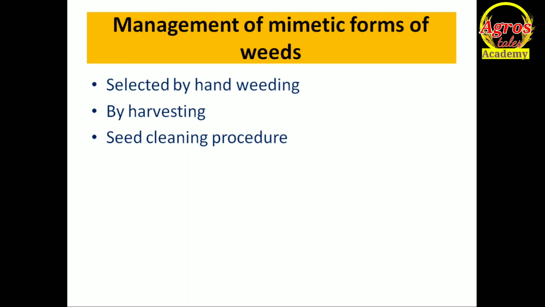But in our Indian condition, in most conditions, winnowing is the only option. In the winnowing method, you cannot differentiate crop and weed seeds having similar shape and size and weight.